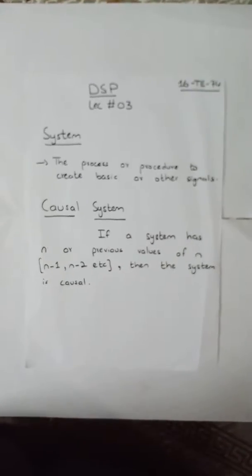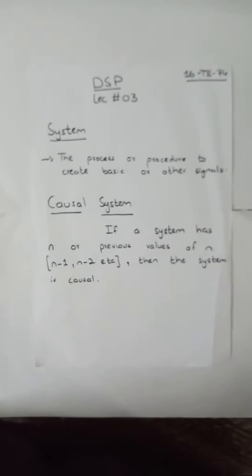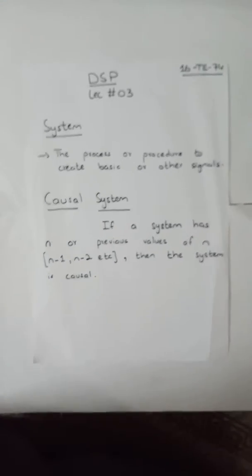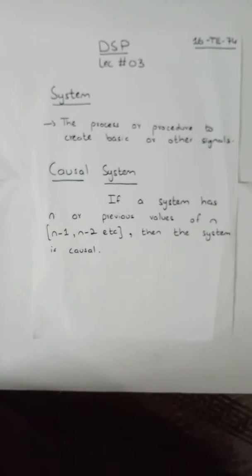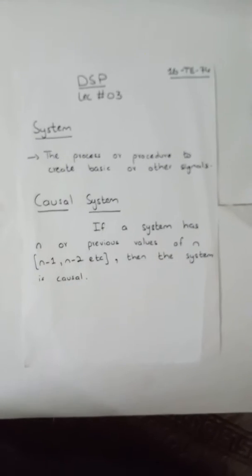The first system we talk about is the causal system. अगर कोई सिस्टम है उसके पास n या n से जो पिछली वैल्यूज़ हों तो वो सिस्टम कॉजल होता है. For example n-1, n-2. If any system consists of these values then the system is causal.